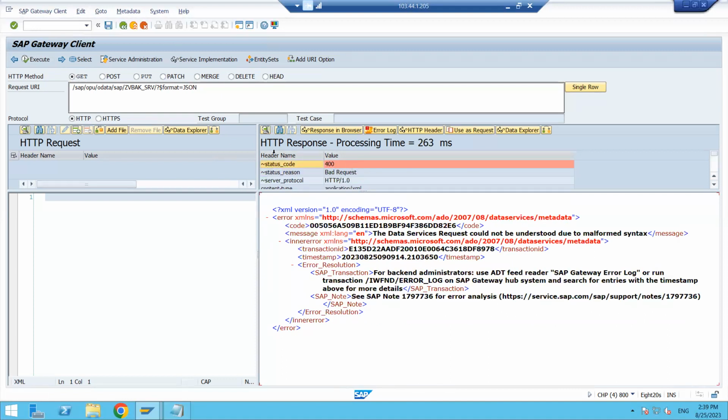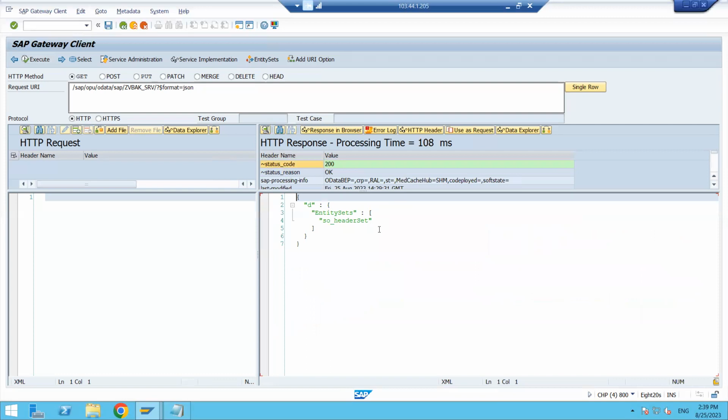Okay, it is coming with some error. I think it is case sensitive, so I will give small letters. Click on the execute button. Now we can see here it is coming very light data, only two lines of information. Entity set is there, SO header set. So we are taking one entity set, and the entity set name is SO header set. Previously in XML format also the same thing came, but we cannot understand that format. But in JSON format we can understand a bit more easily, and the code is also much less here.